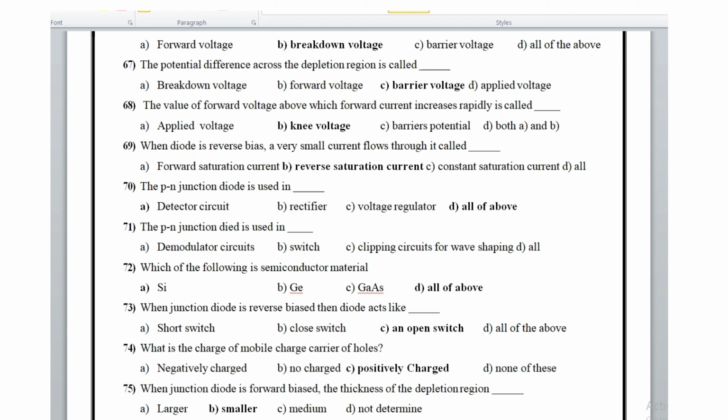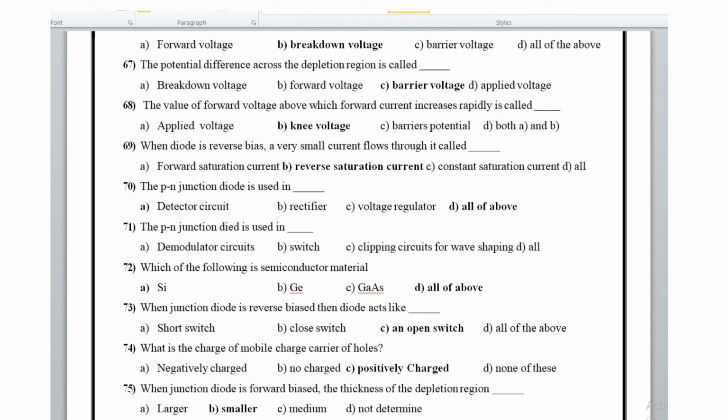When a diode is reverse biased, a very small current flows through it. It is known as reverse saturation current. The p-n junction diode is used in detector circuits, rectifiers and voltage regulators. That means all of the above. The p-n junction diode is used in all.